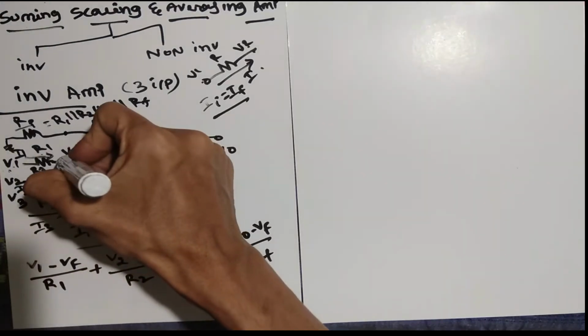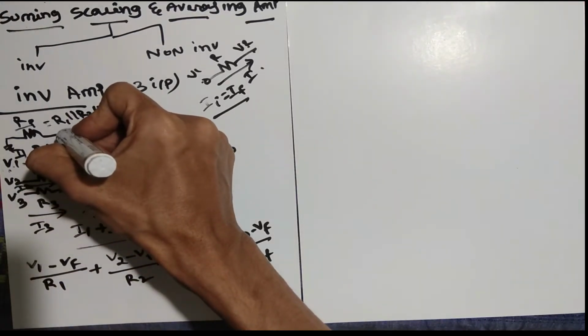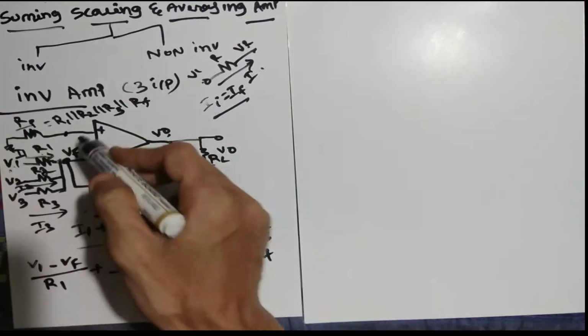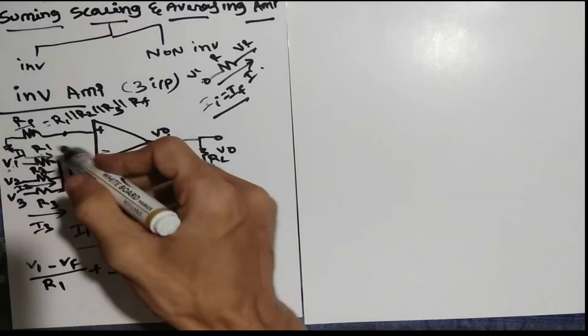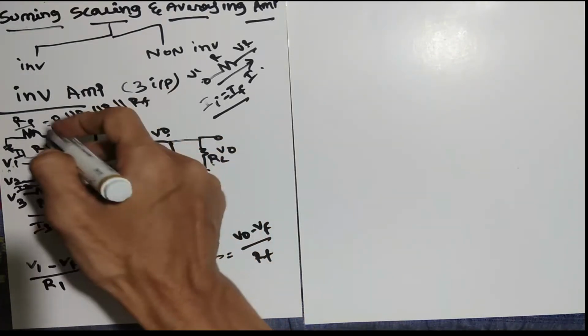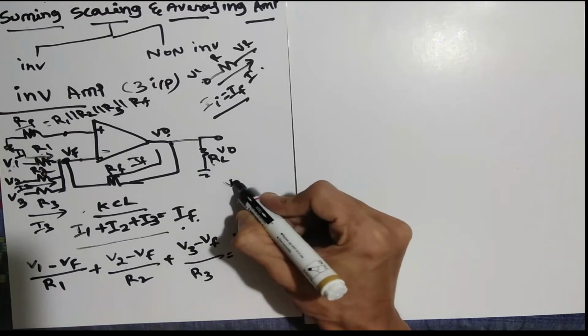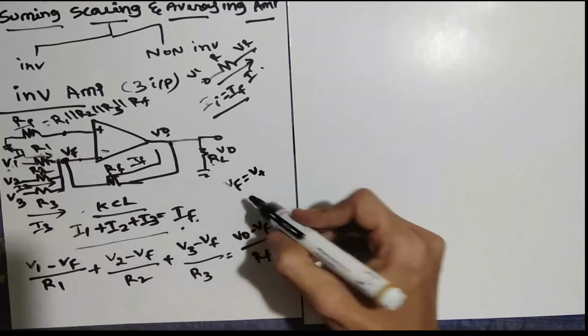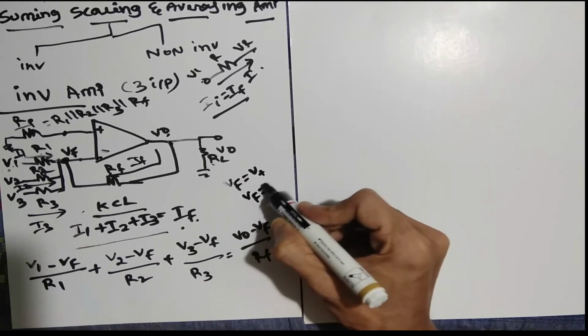So we treat whatever value is present at V plus as equal to VF using the virtual ground concept. The virtual ground concept I already explained, so just check it out. From that we can say VF is equal to V plus. Here the positive terminal is connected to ground, so VF is equal to 0.